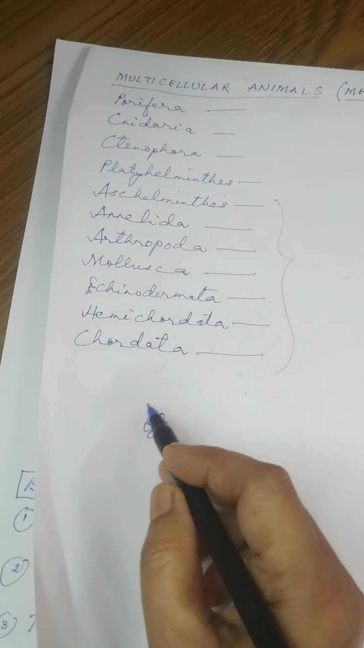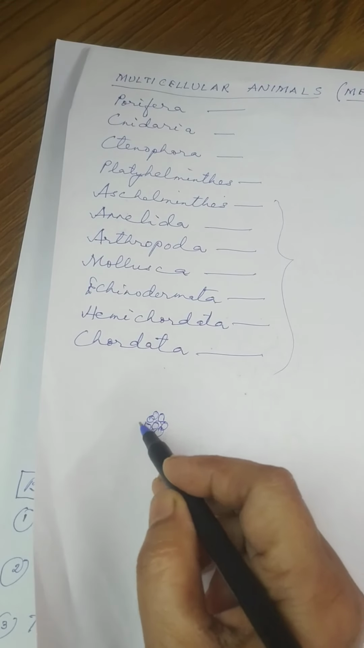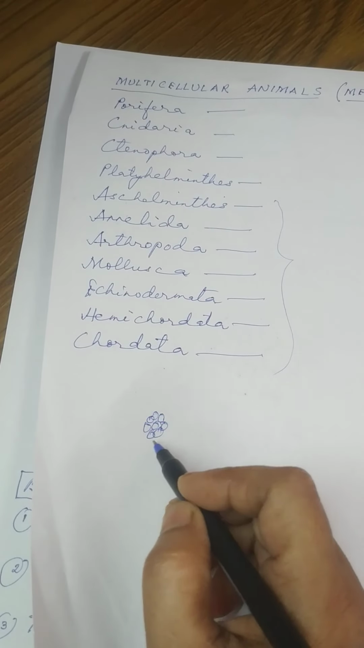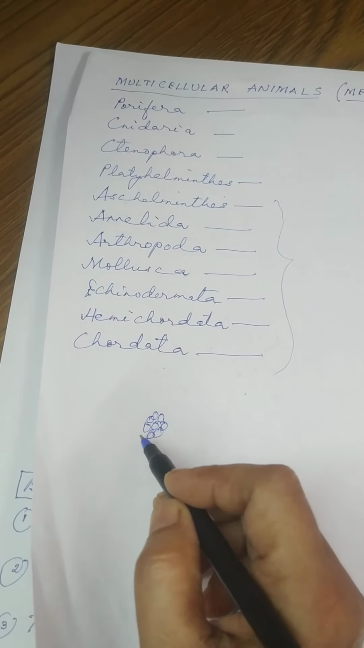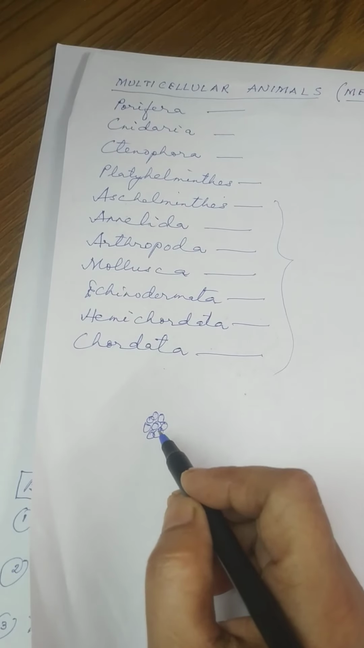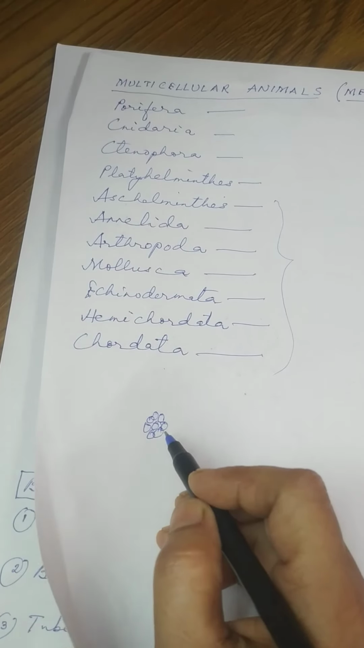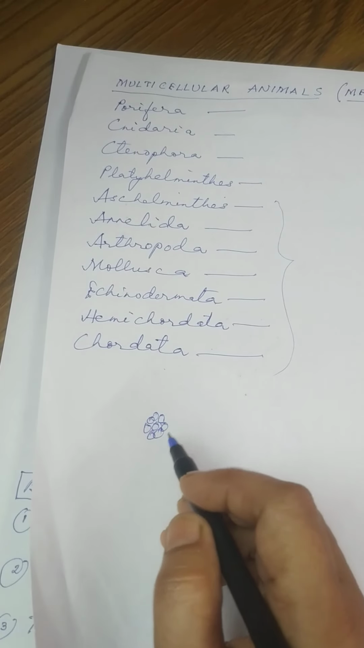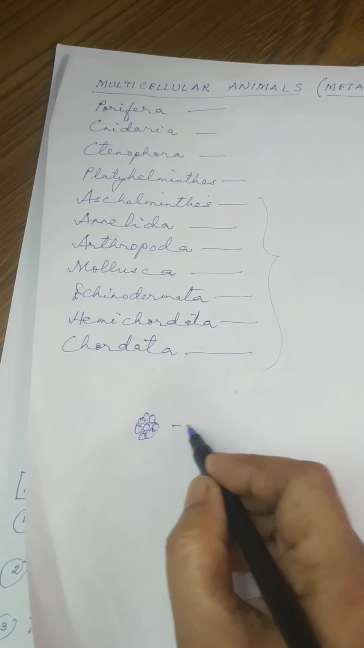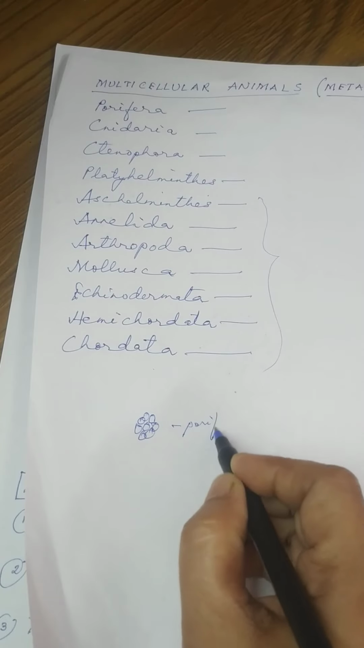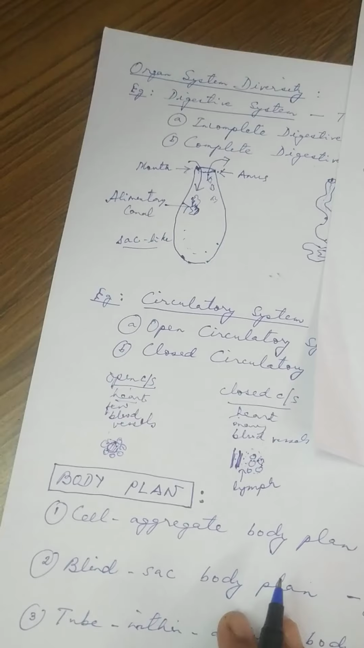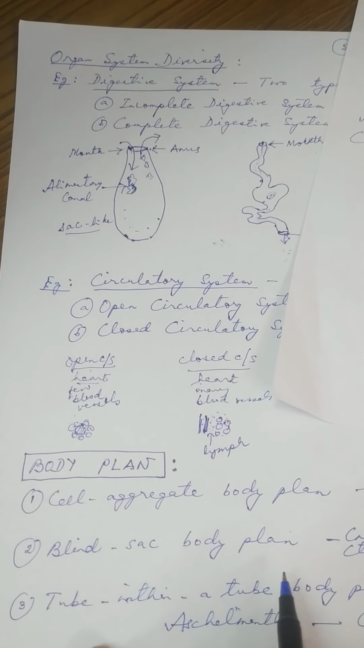And what I already told you all, that the cells, they are not connected with one another. Simply the body of the animal is made up of group of cells. There will be no tissue formation, there will be no organ formation, there will be no organ system formation present. Okay, and it is present where? In case of Porifera animals.